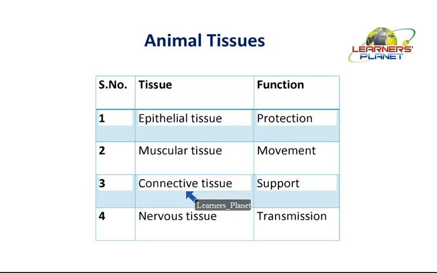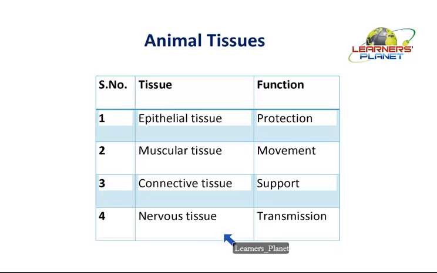Then they are connected with each and every other bone. How? Because of the connective tissue. Blood helps in transport of different materials. How? Because it itself is a connective tissue. So this connective tissue is supporting the body by connecting different parts of the body with each other.